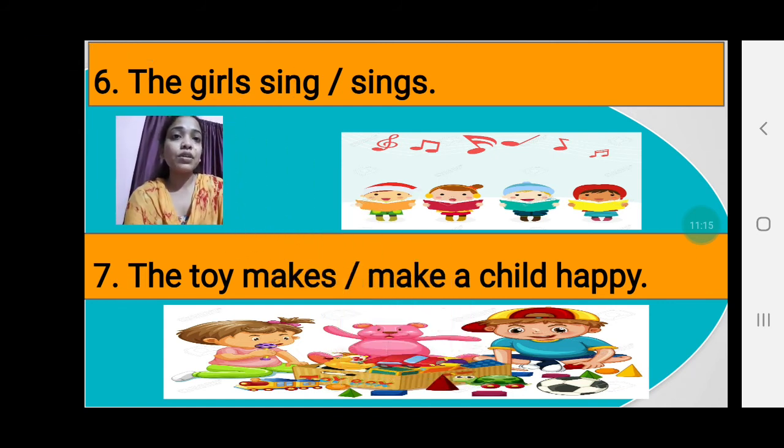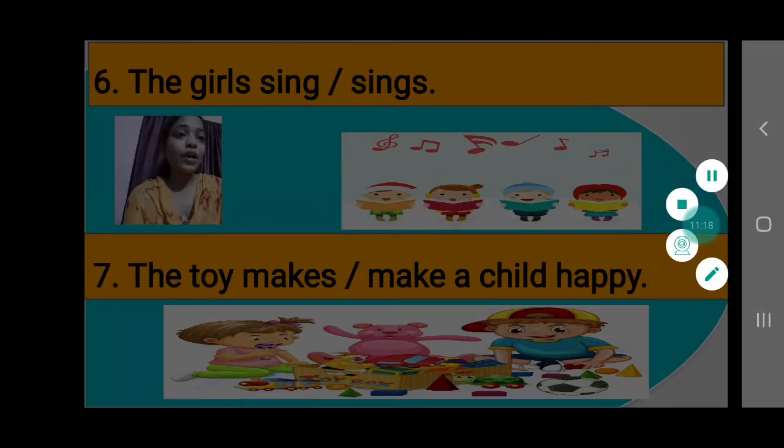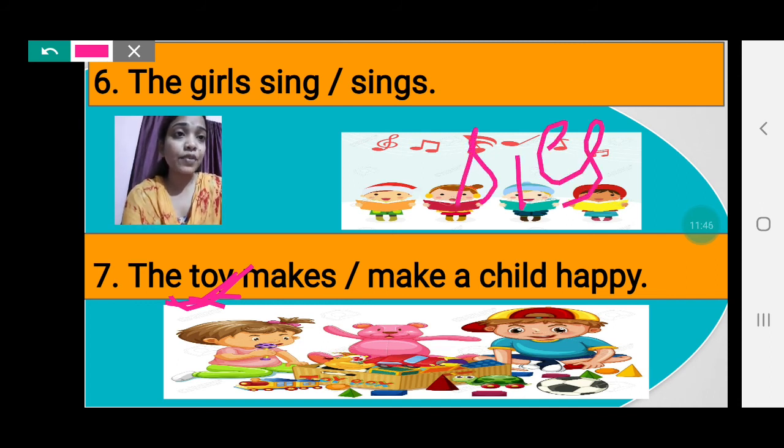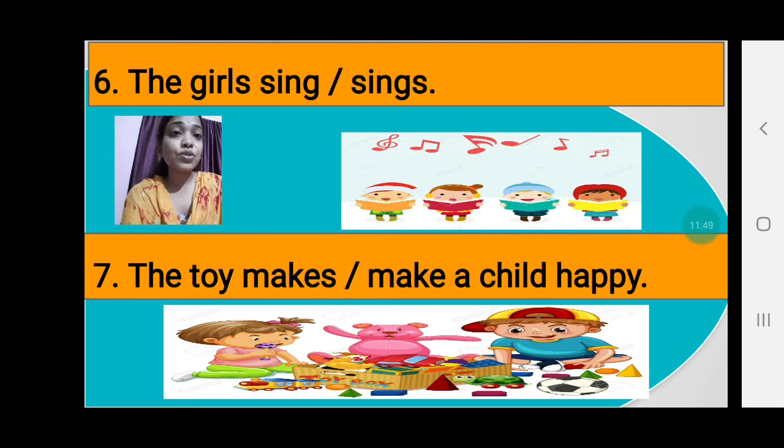Now next question, question number 7. The toy makes or make a child happy. The toy is a singular noun. So whenever there is a singular noun and a verb comes after it, we have to add s or es to the main verb. So the toy makes a child happy.